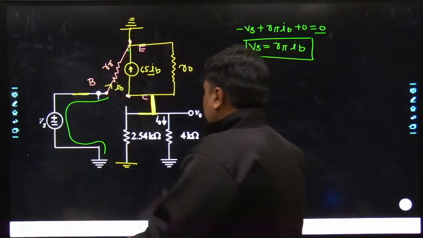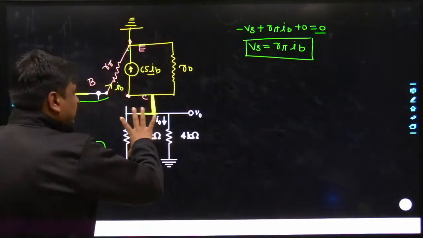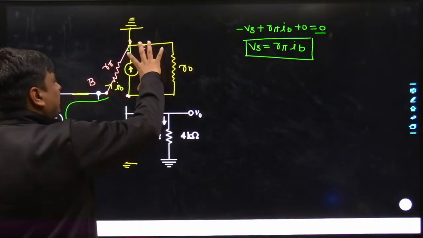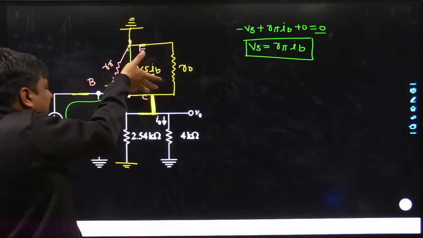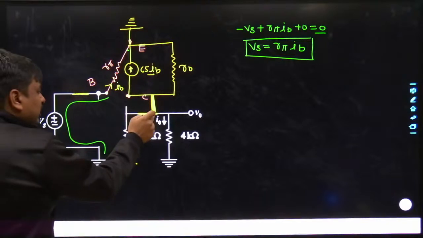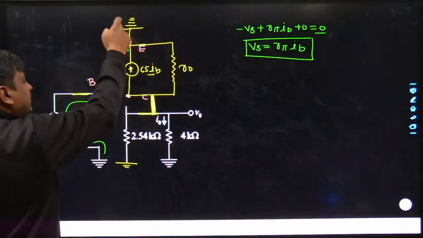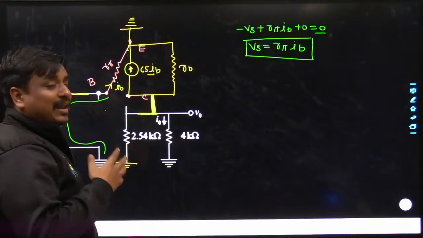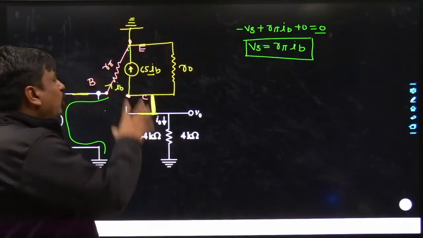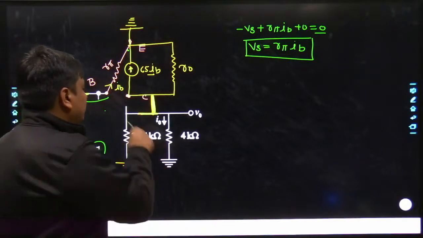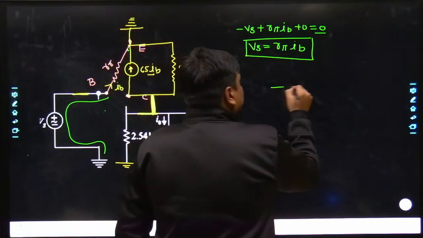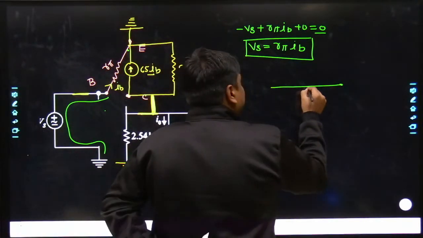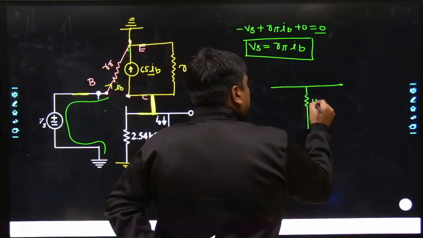So what I would be doing, I would be just copying this circuit as it is, but the direction I would be making reverse. So this terminal would come over here and this terminal would come towards the downside. That means all four elements would come in parallel. Anyways, focus on the V0 first. What are the elements we had? We had 4 kilo.